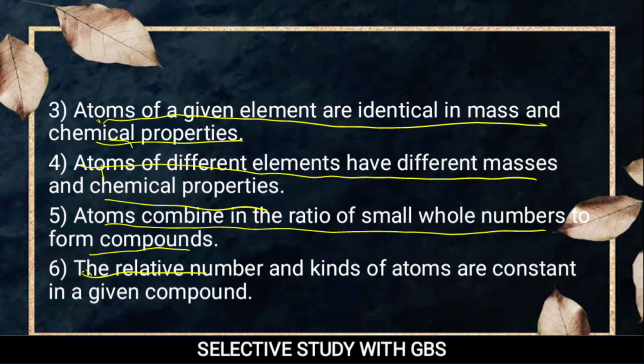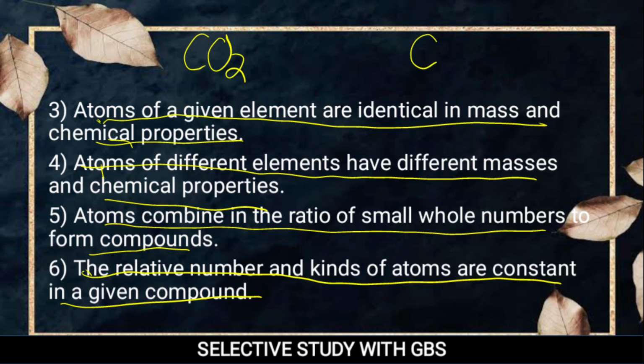Next, the relative number and kinds of atoms are constant in a given compound. Suppose I tell you to take carbon dioxide from Delhi and another person to bring carbon dioxide from Karnataka.